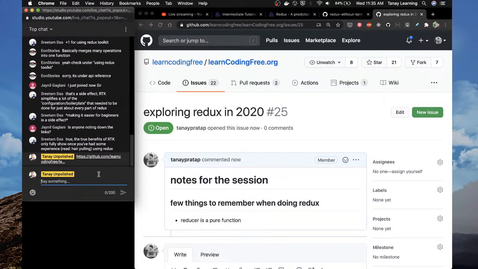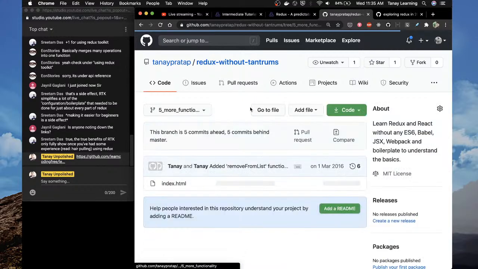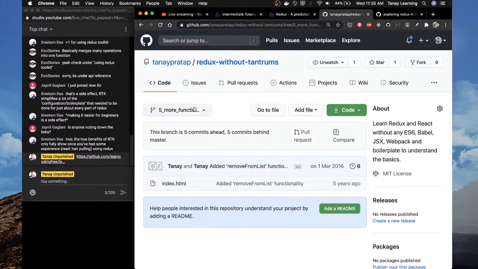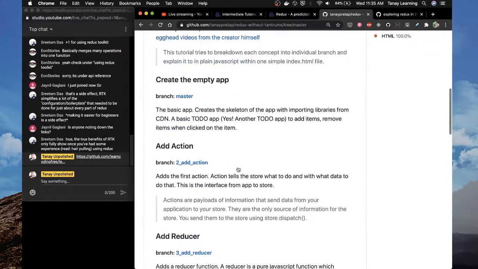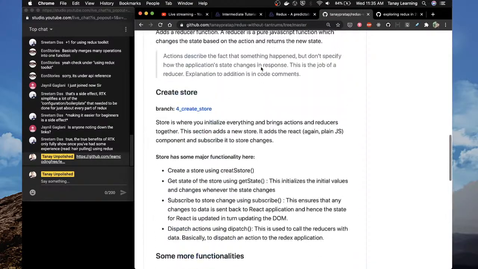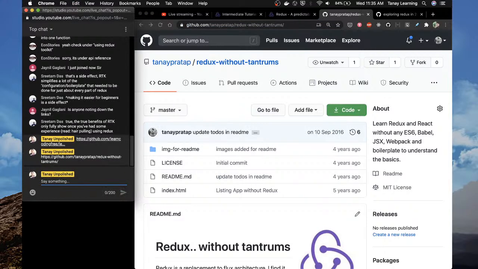Thank you, Janil. This is where I was looking into something which I created in 2016 to understand Redux better. It's like a tutorial kind of thing wherein you go from one branch to another branch and see what the changes are. These are my notes from first time learning Redux. You can check this out or put it there.